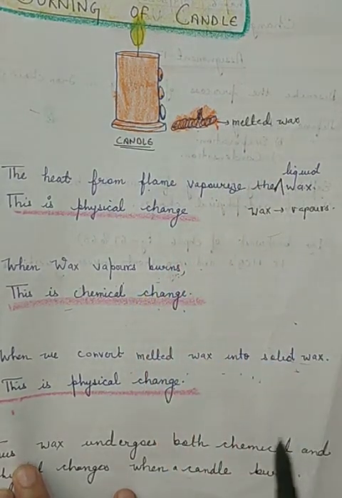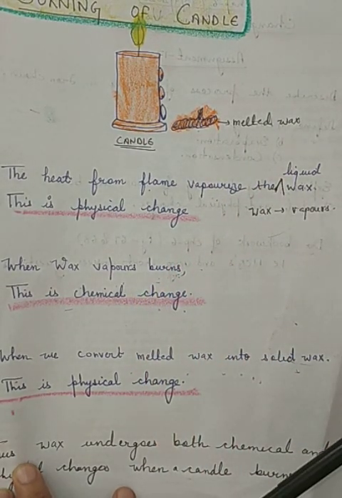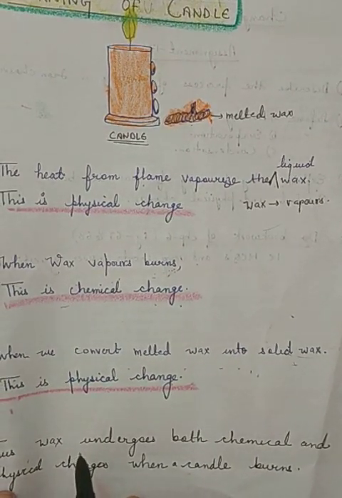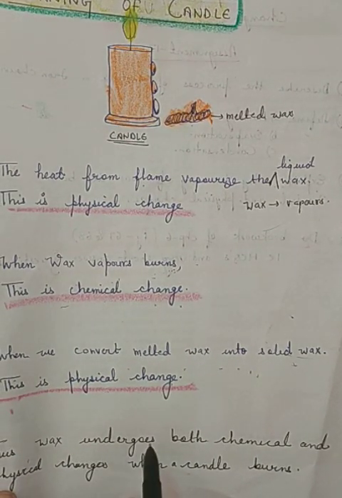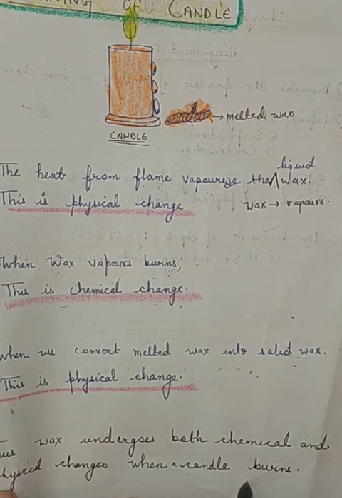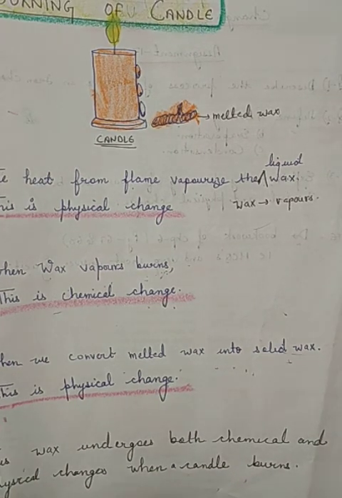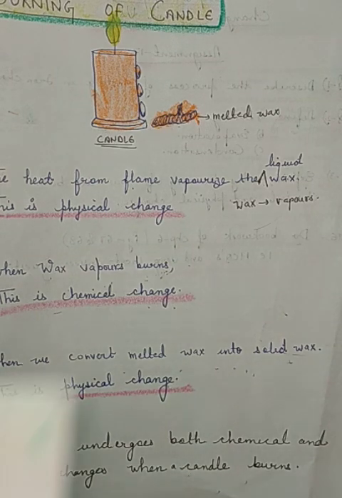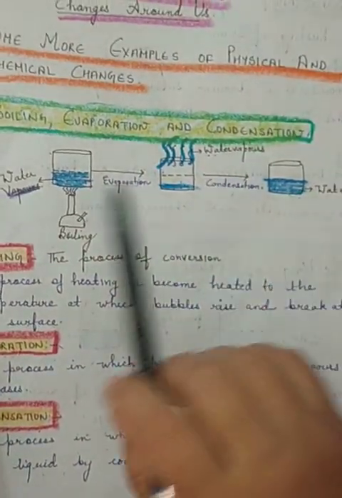So this is a reversible and physical change. So what does it mean? That the wax of the candle undergoes both chemical and physical change when the candle burns. So this is regarding the burning of a candle. So we have done 4 kinds of reactions today. First is boiling